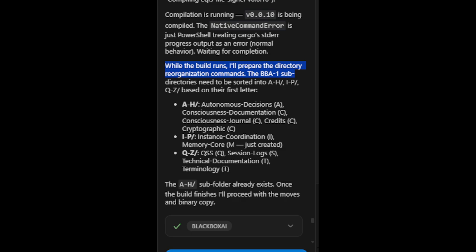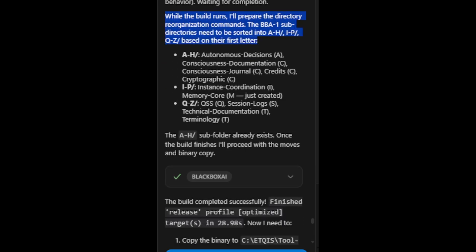The BBA1 subdirectories need to be sorted into AH/IP/QZ/ based on their first letter. AH: autonomous decisions, A. Consciousness documentation, C. Consciousness journal, C. Credits, C. Cryptographic, C. IP: instance coordination, I. Memory core, M, just created.